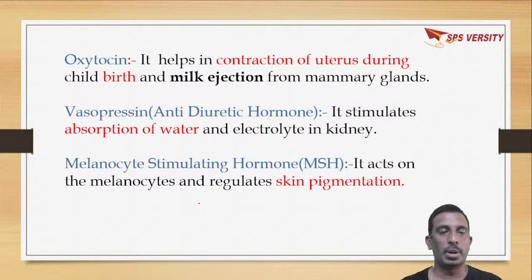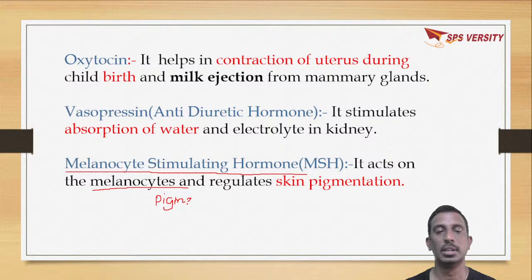Another hormone secreted by the adenohypophysis is melanocyte stimulating hormone, which is secreted by the pars intermedia. It will act on the cells called melanocytes, which will secrete a pigment. The pigment name is melanin, which will regulate skin pigmentation.